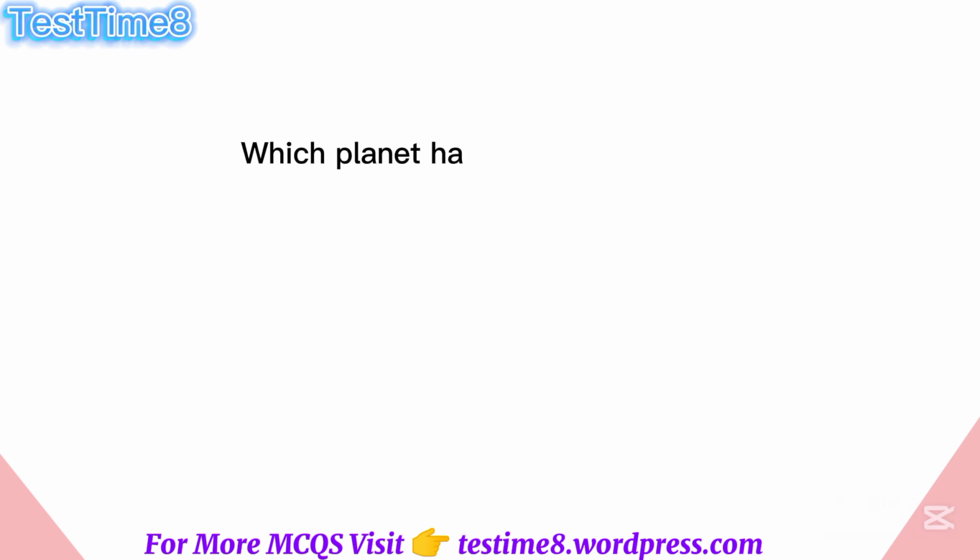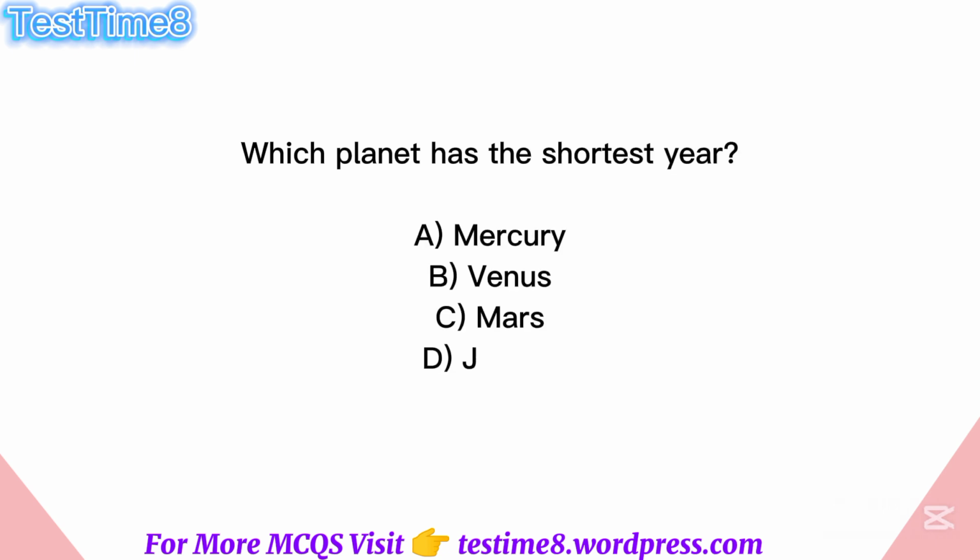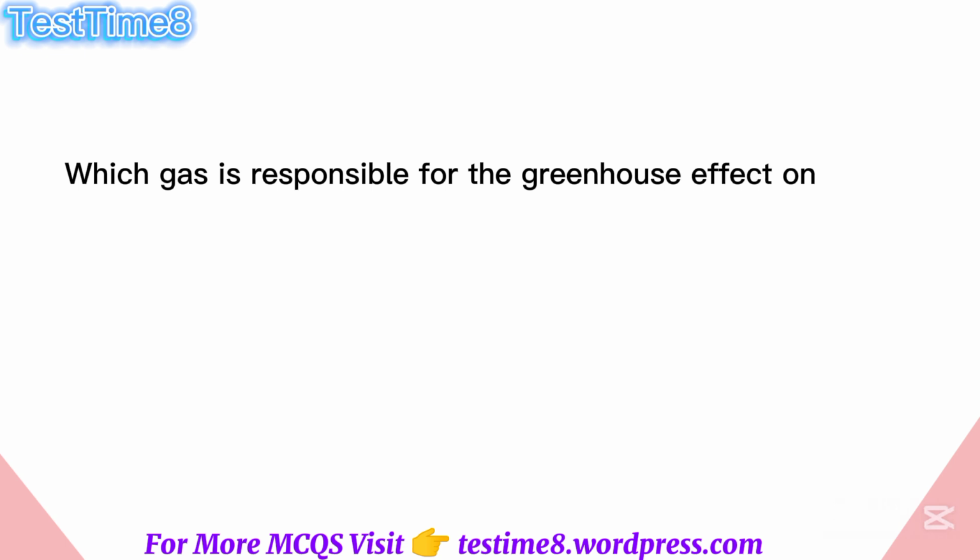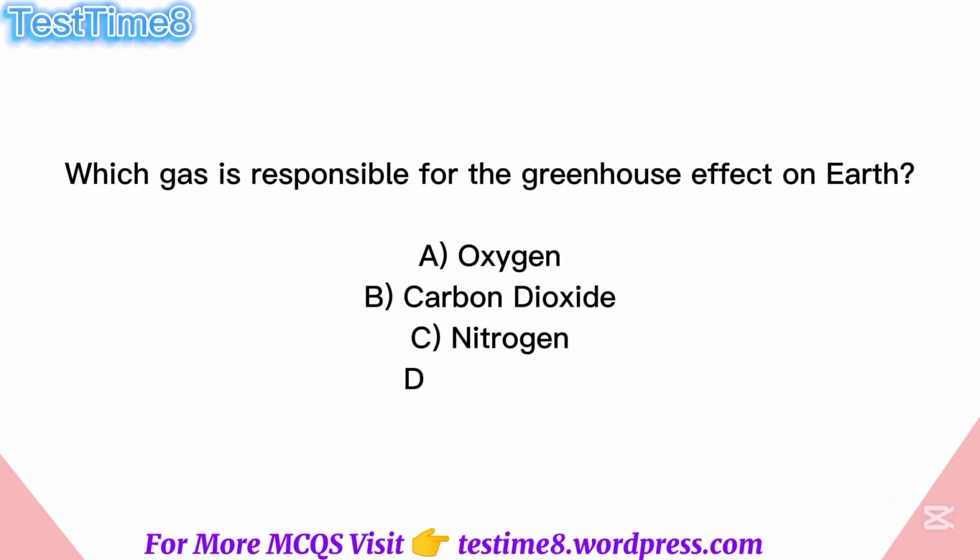Which planet has the shortest year? A. Mercury, B. Venus, C. Mars, D. Jupiter. Answer: A. Mercury. Which gas is responsible for the greenhouse effect on Earth? A. Oxygen, B. Carbon dioxide, C. Nitrogen, D. Hydrogen. Answer: B. Carbon dioxide.